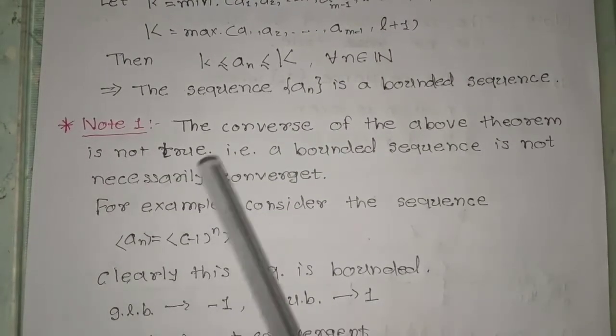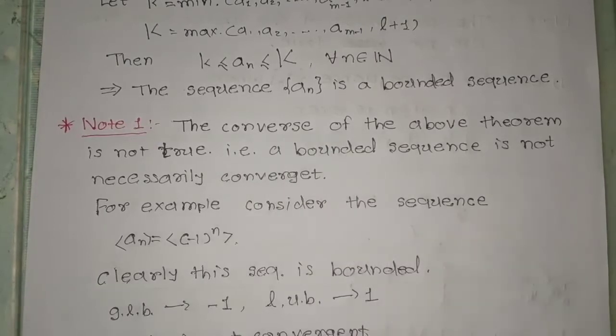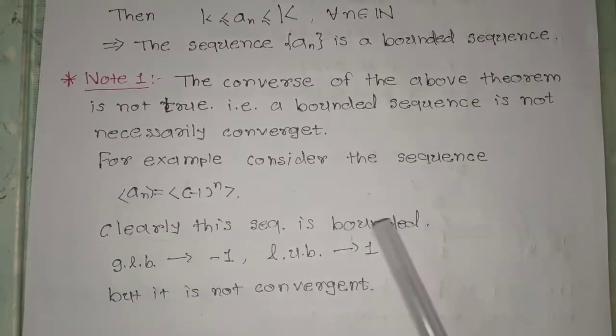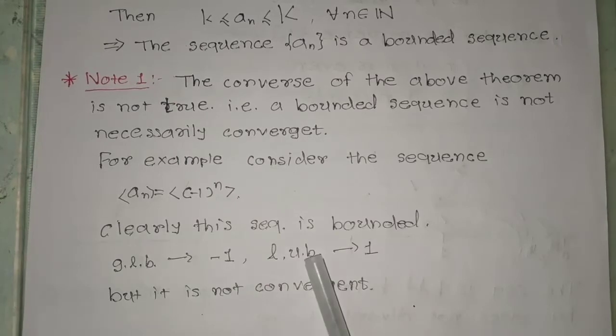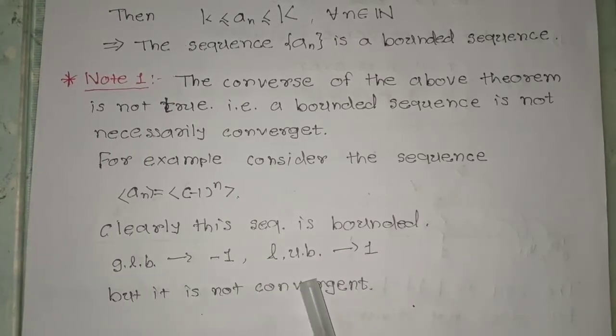Note 1. The converse of the above theorem is not true. That is, a bounded sequence is not necessarily convergent. For example, consider the sequence a_n equal to (minus 1) power n. Clearly this sequence is bounded because the greatest lower bound of the sequence is minus 1 and the least upper bound of the sequence is 1, but the sequence is not convergent.